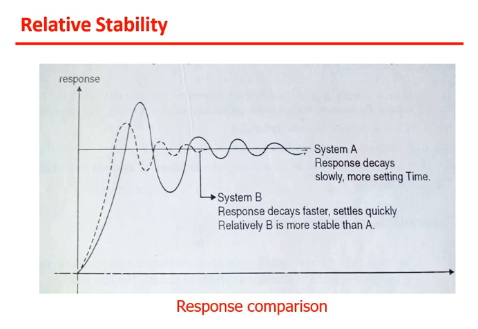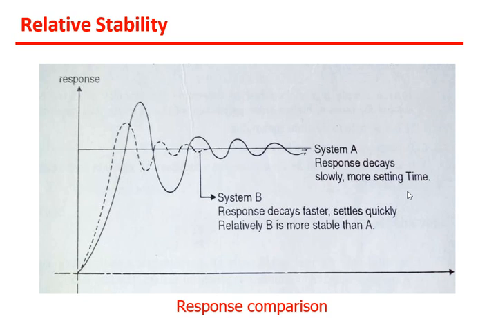The system whose response decays faster and settles quickly to the desired response, in short the one having less transient response, can be called a more relatively stable system than another. Here again if you see the system A response, this response decays slowly and requires more settling time. What I mean by settling time, that also we have seen.